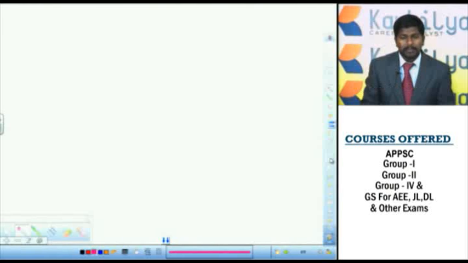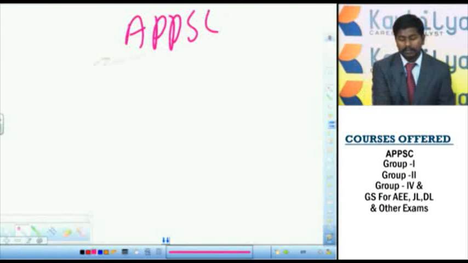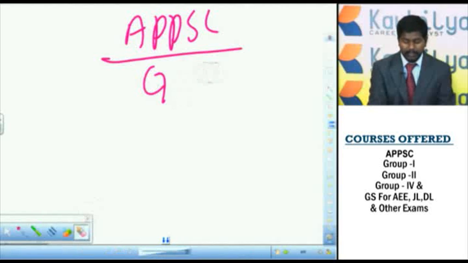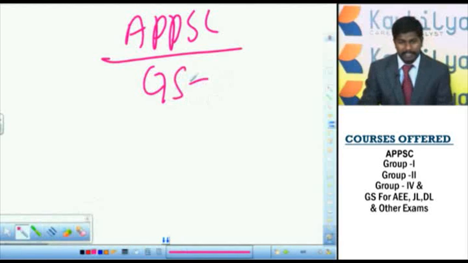So coming to the APPSC exams and the importance of the general studies paper in the APPSC exams. In the general studies paper, the important components like polity, economy, geography, history, current affairs, mental ability. So these are all integral components of general studies.